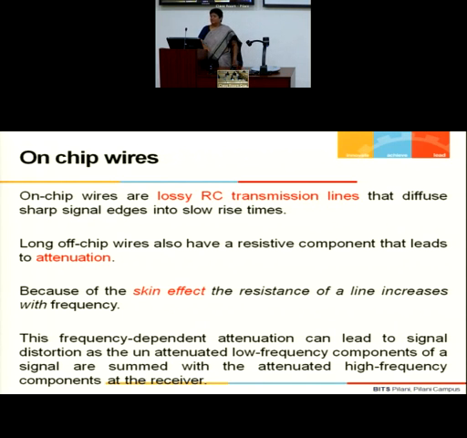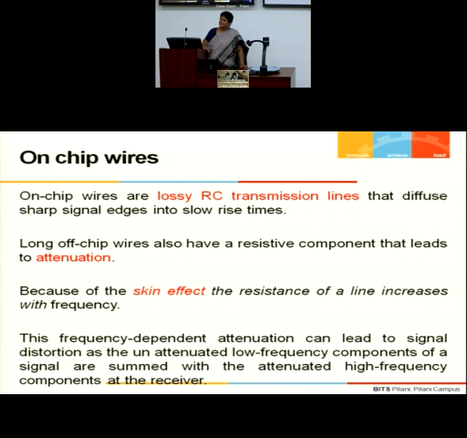But usually when you work at a high frequency, the resistance, as I said, becomes frequency dependent. A very good property that we all should know, which makes it frequency dependent, is skin effect. What is skin effect?